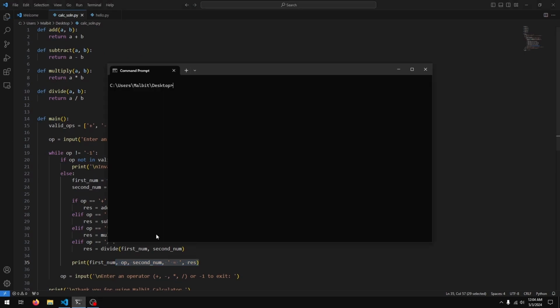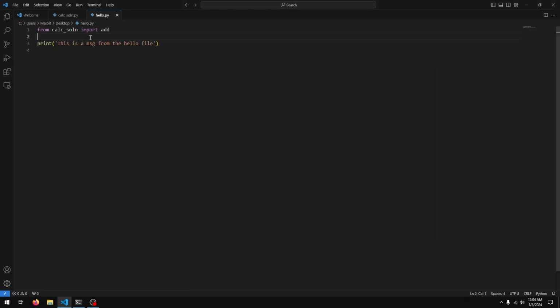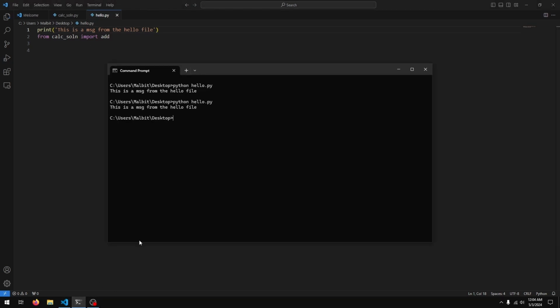Now if I go back to my command prompt and I run the hello file again, you'll see that we just get the message. This is a message from the hello file, and the calculator does not really execute. If I move the message up, same thing, the calculator does not execute.